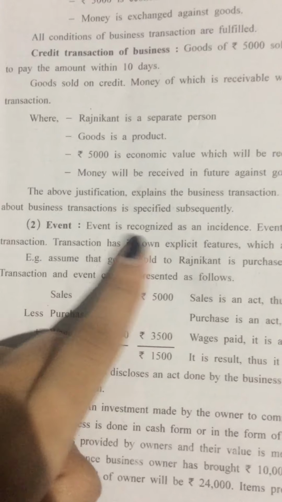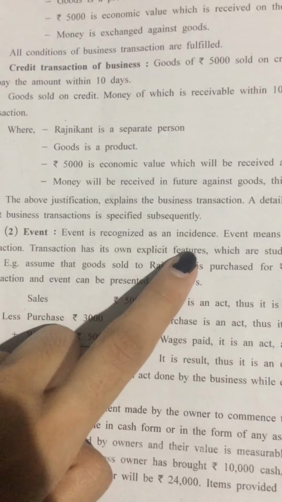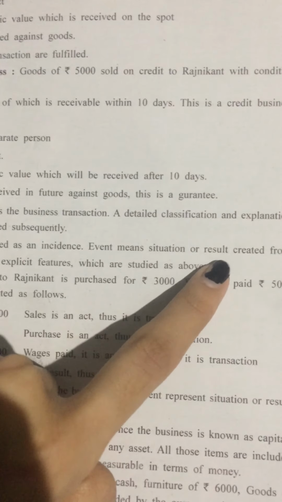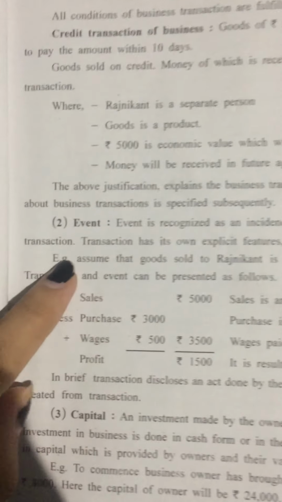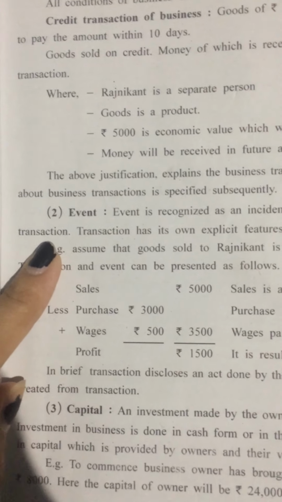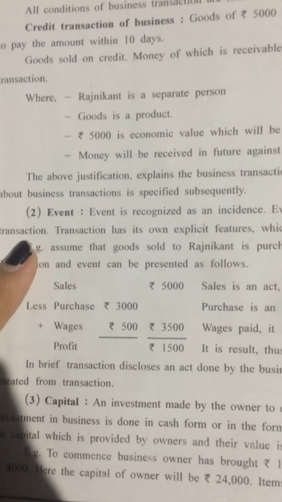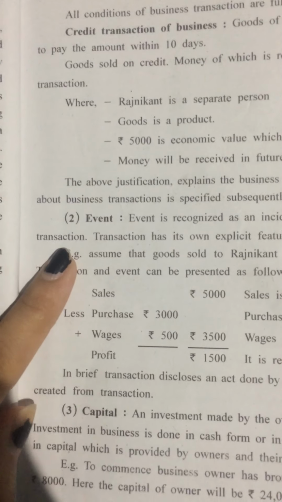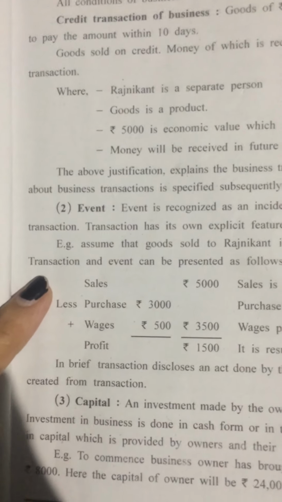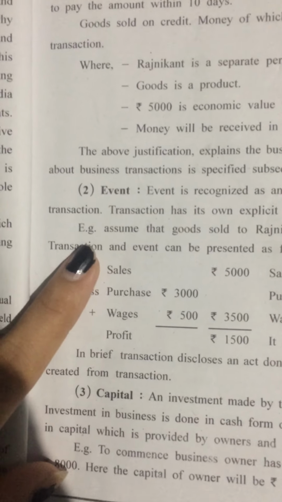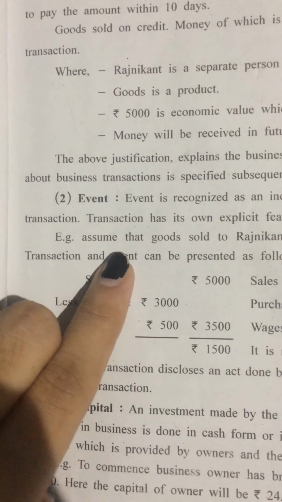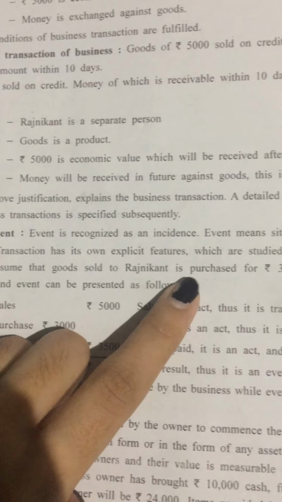So event is recognized as an incident. Event means a situation or a result created from transaction. It means that event is a situation or a result which is created from the transactions made by the business. Let's understand this by taking one example. So for example, assume that goods sold to Rajnikant is purchased for 3,000.